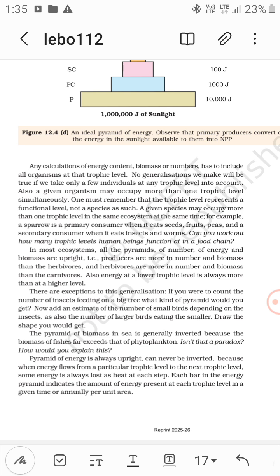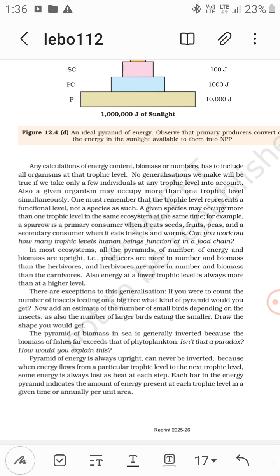Can you work out how many trophic levels human beings function at in a food chain? Maybe 3 or 4.